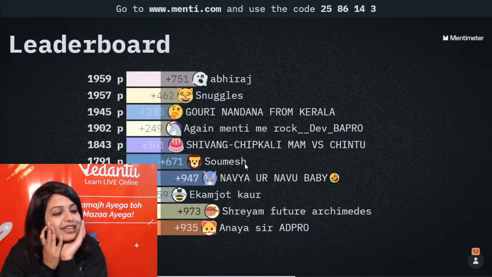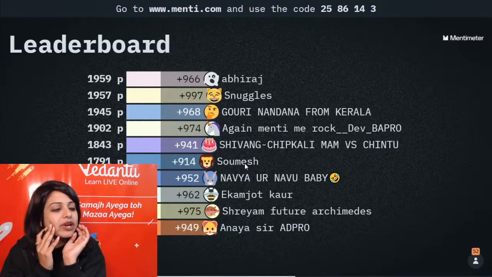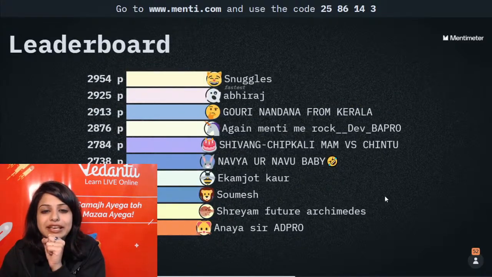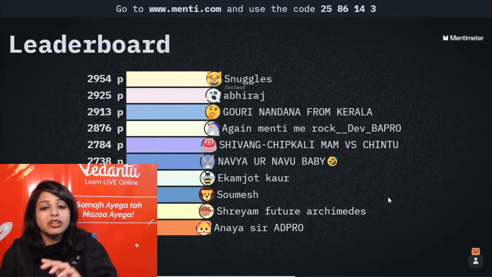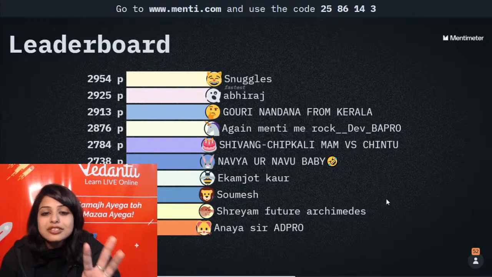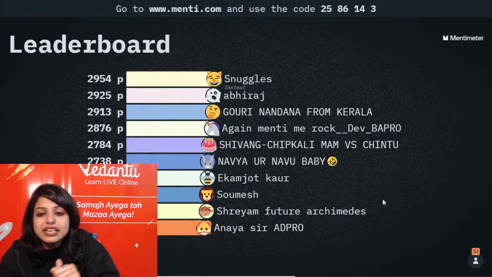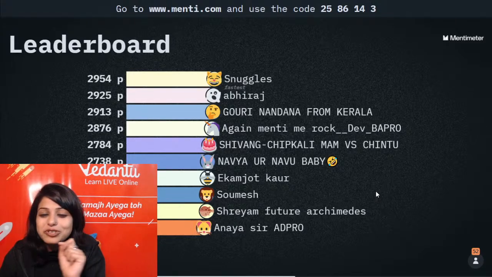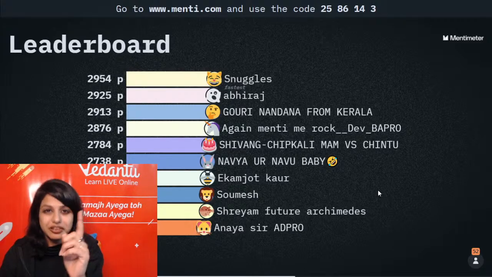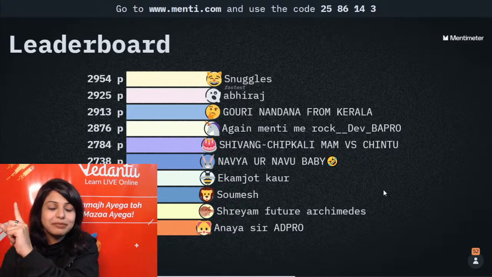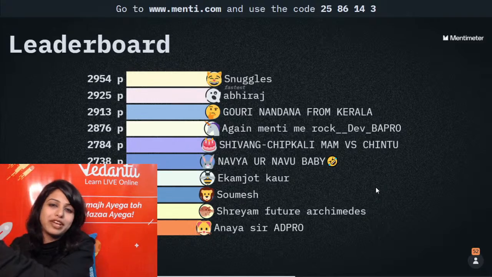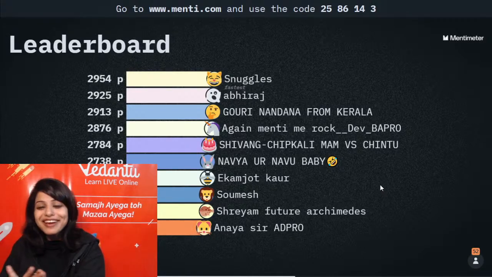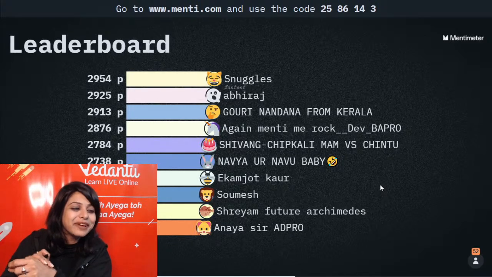What is this? Yes, this was the question for toddlers, and still it went wrong. Rishabh, what was the benefit? So Abhiraj is on the top, Snuggles is second. No. Snuggles is on the top, Abhiraj is second. Then is Gauri, then Dev, then Shivang, Chipkali ma'am versus Chintu Cockroach. Now baby, Ekamjot, Sumesh, Shreyam, future Archimedes without that Eureka moment. Meaning you should have a Eureka moment but not the way Archimedes had. And Ananya sir, right, son, come on, a lot of fans here.